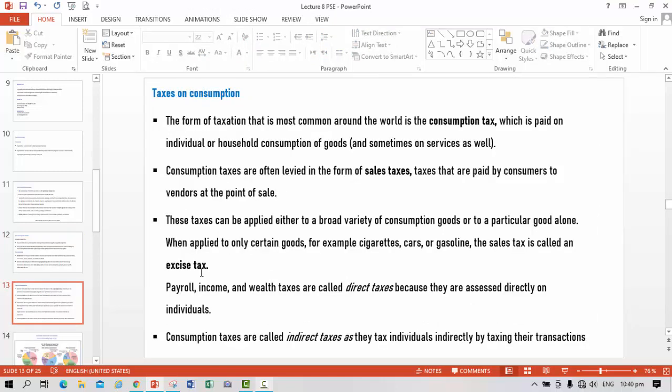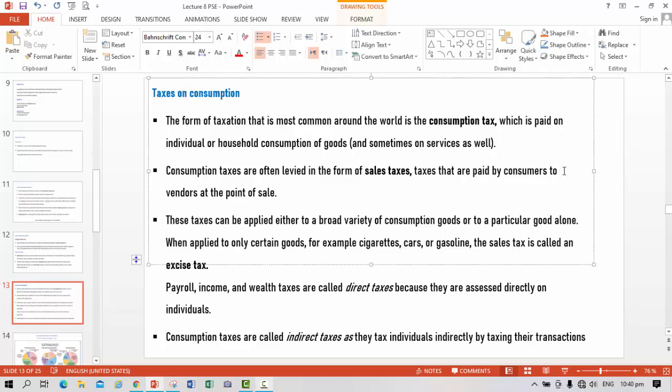Taxes on consumption. The form of taxation that is most common around the world is the consumption tax, which is paid on the individual or household consumption of goods. Consumption taxes are often levied in the form of sales tax, taxes that are paid by the consumer to vendors at the point of sale.